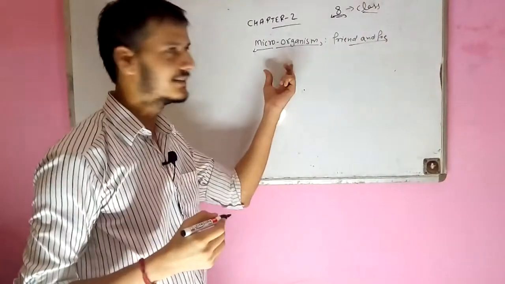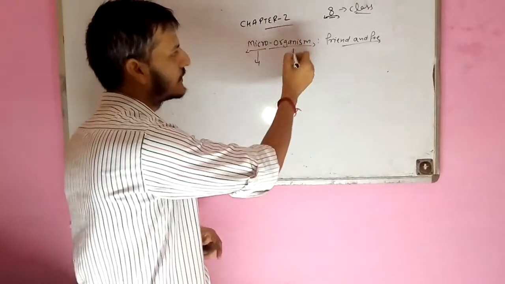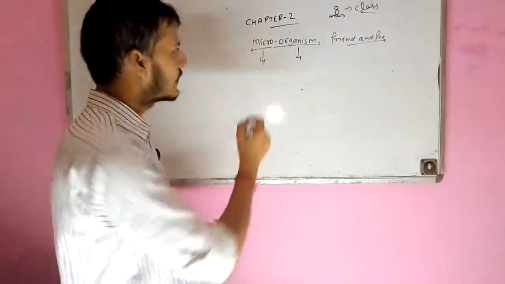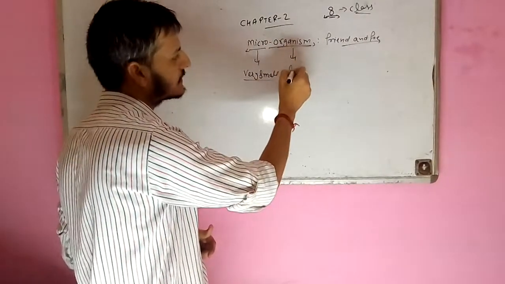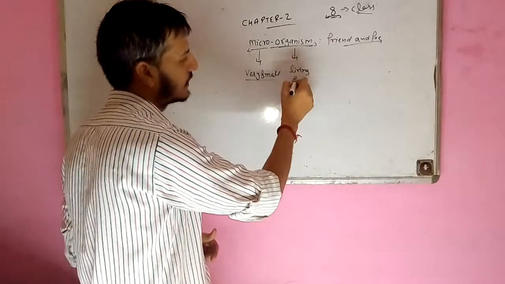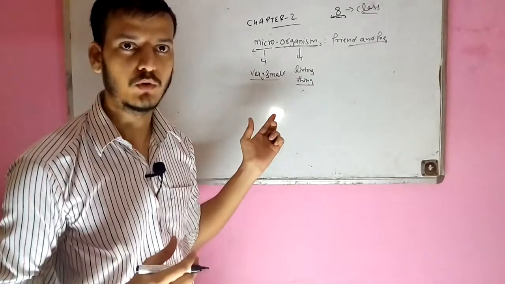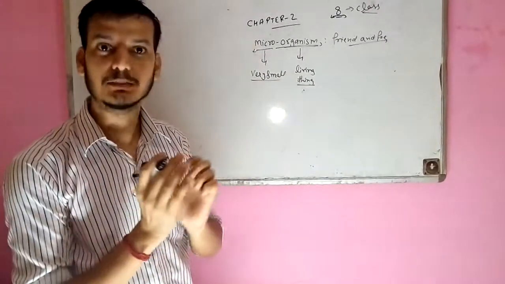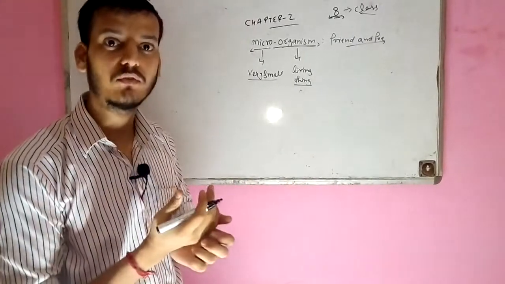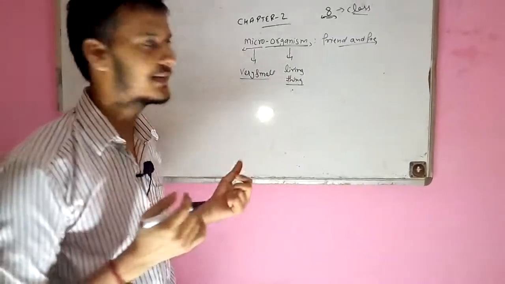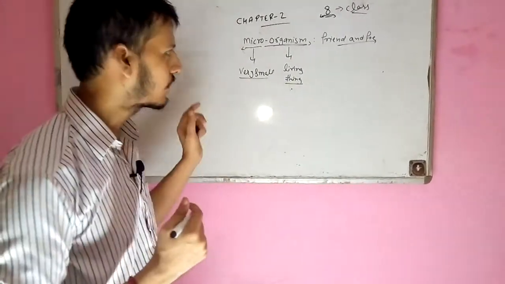The word microorganisms consists of two terms. One is micro, second is organisms. Micro means very small, and organism means living things. So we can say, those living things which are very small. How small? So small that we cannot see them with our naked eye, and we need a microscope to see them. So they are known as microorganisms.